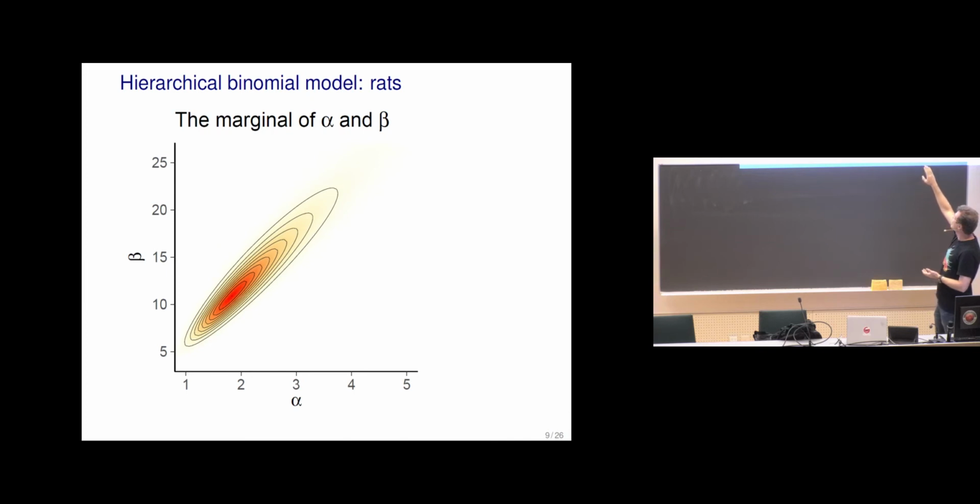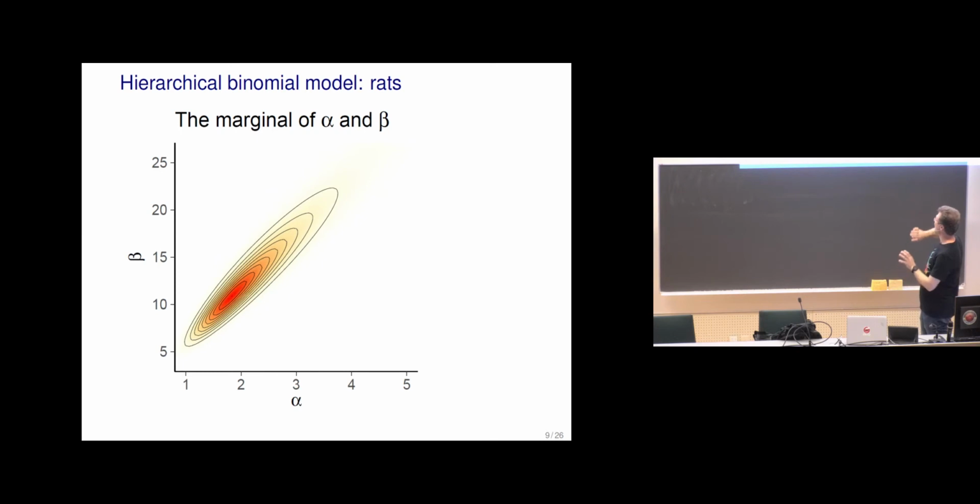Like when alpha is about 1, beta would be about 5. When alpha is about 3, beta would be about 15. So you can see the ratio 1 to 5, which is the most likely.